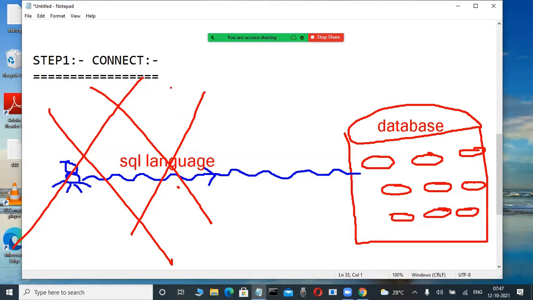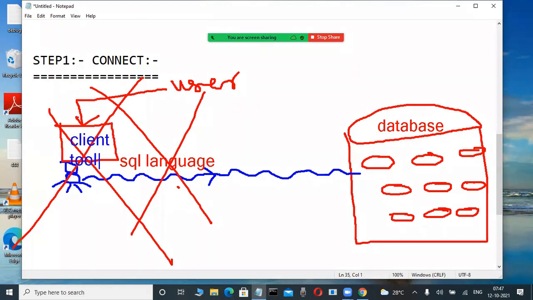Impossible. Now here, first, users, I am also, you are also, anybody has a username and password. Users connect with what? Some tools. Client tools are there. Okay, fine. Those tools you install, otherwise they are automatically there, I will tell you. First users connect with tools. These are called client tools or query tools.